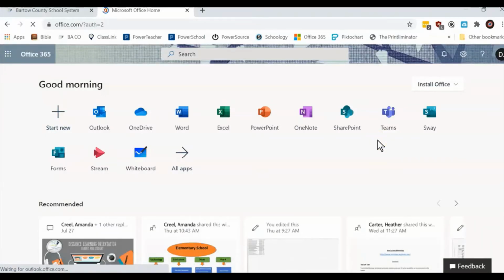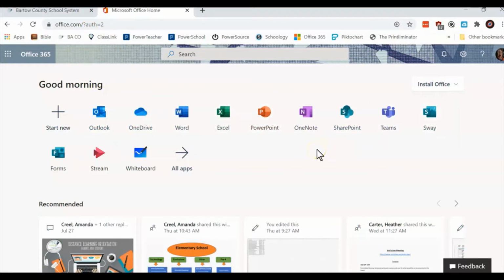All right. If you are taken here, this is your Office 365 homepage. Here are all the different applications we have inside of Office 365, which is just a clouded platform, meaning we go to the internet and we can do these things.